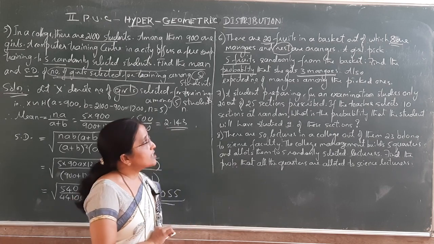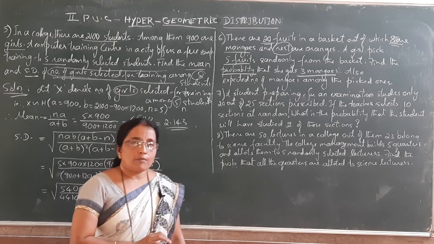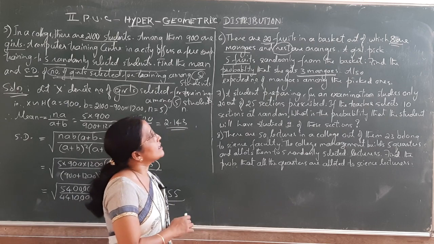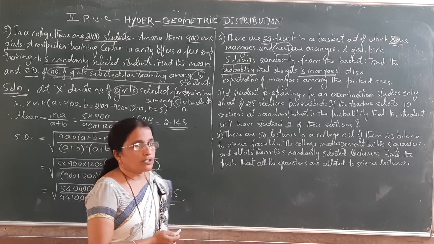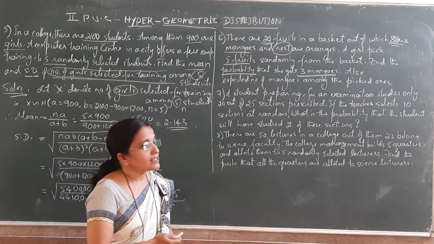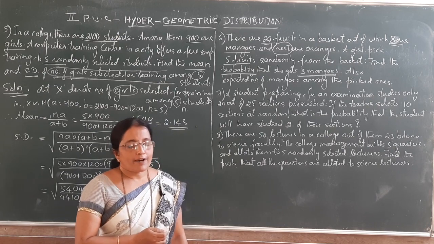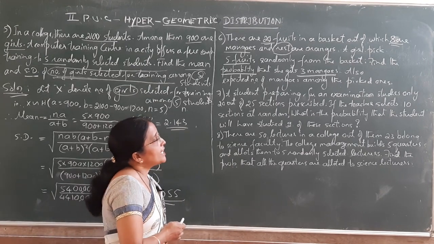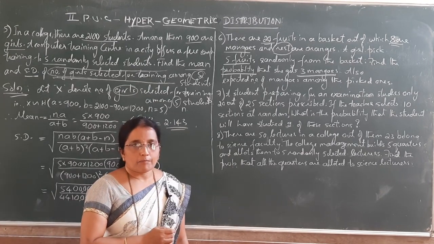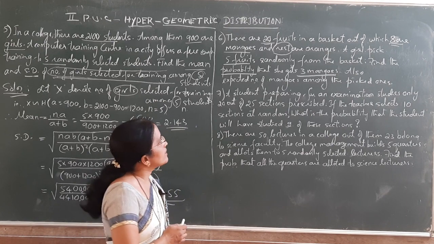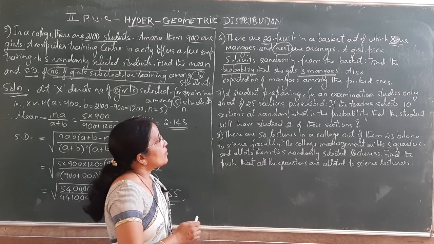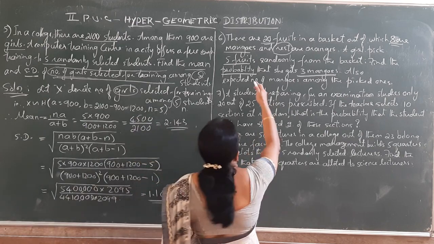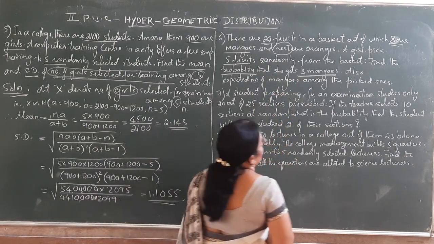Is it clear? Next, B is the number of items in the population which do not possess the characteristic. That is the oranges. How many oranges are there? 20 minus 8, 12 oranges. That we have to consider as B, the second parameter. N is the number of units selected in the sample, that is 5. So this is how to understand the given problem. So first question, we have to find P of X equal to 3, right?